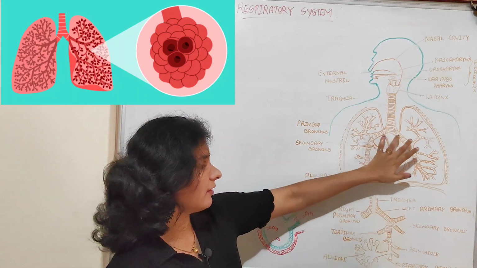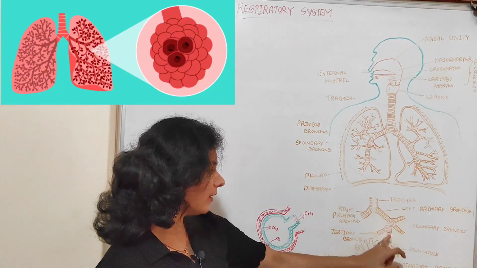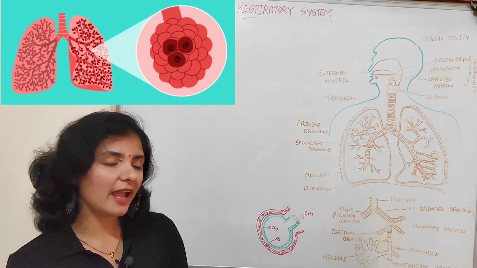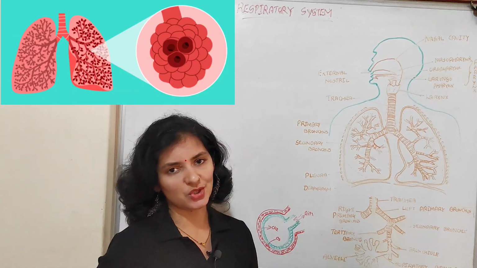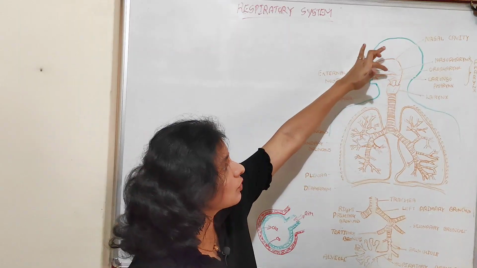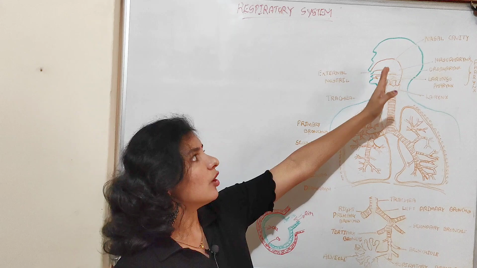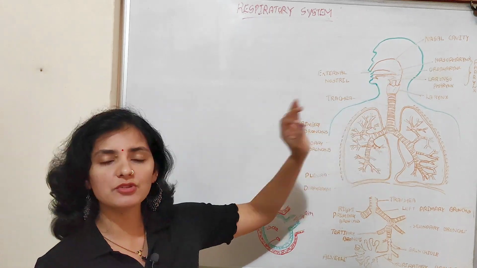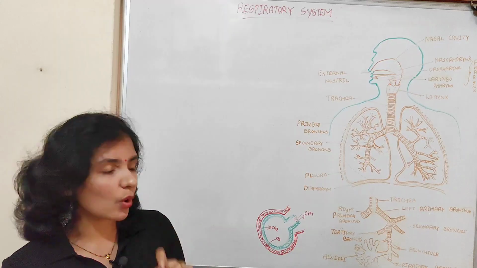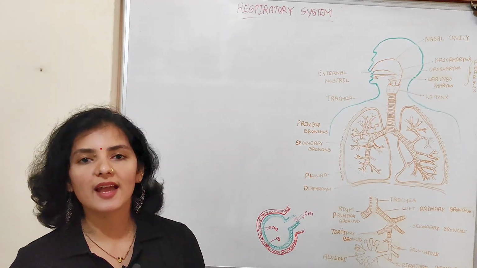It is in the alveoli that the actual exchange of gases takes place, whereas in the other parts there is only transport of gases. There is no exchange of gases in the trachea, nasal cavity or any other part of the respiratory system. Exchange of gases takes place only in the bag-like structures known as alveoli.